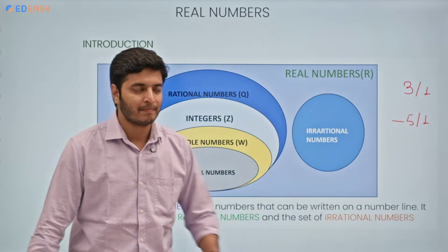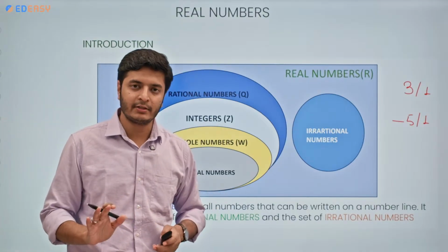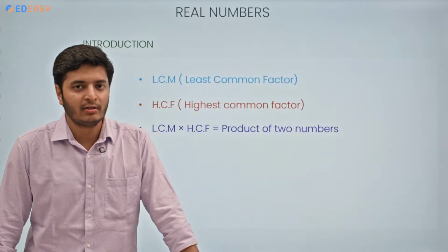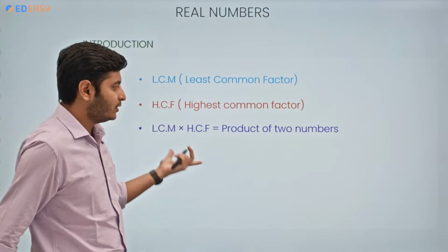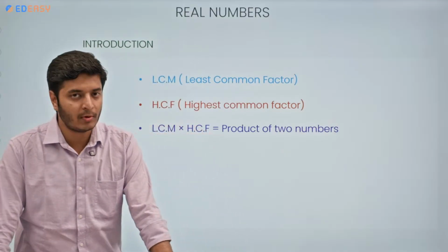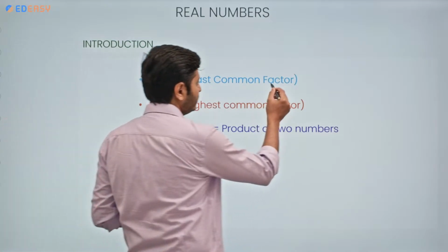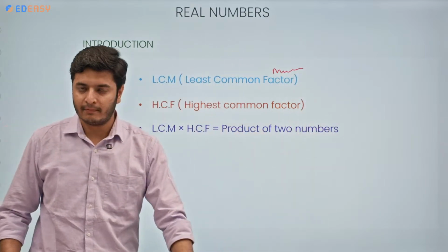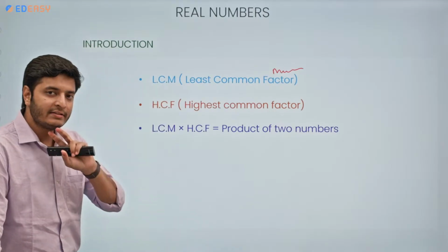Now let's move on to other things that are very important if you look at them from the exam point of view. You understood the concept of real numbers, correct? Rational, irrational and everything. Now let's move on to some other things that you can expect in this chapter. Things would be LCM, HCF or this formula. LCM, you know the concept. What is LCM? Least common multiple, correct? Then HCF, highest common factor, correct? So we know how to find these values, correct?